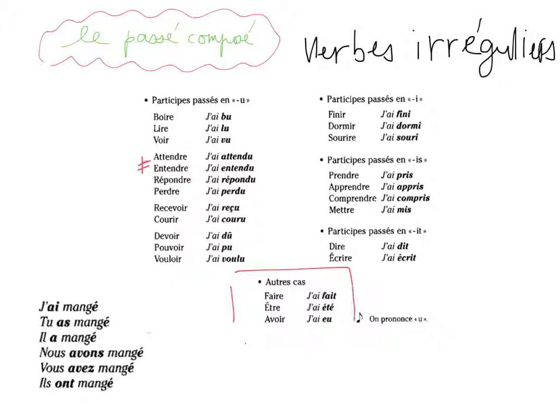And the very important ones, j'ai fait, j'ai été, j'ai eu. U that has to be pronounced like the letter U. J'ai eu. So these are the verbs. This is basically the list you need to learn so you understand how to conjugate verbs other than ER verbs in the passé composé. So this was just a reminder, guys.